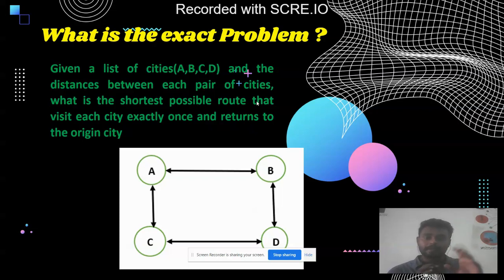Let's see an exact problem of it. Suppose there are four cities, A, B, C, D, and the distances of each pair of cities are given. So what will be the possible shortest route that visits each city exactly once and returns to the origin city? That means the city where the tourist has started.